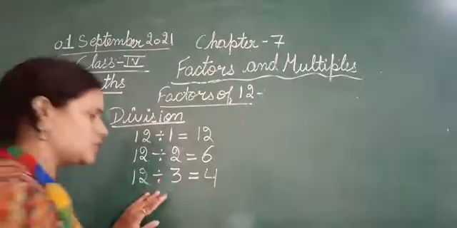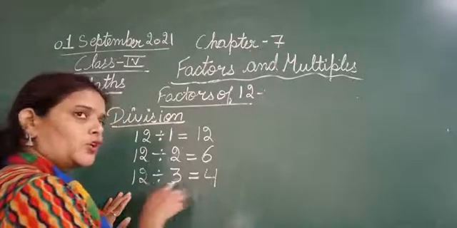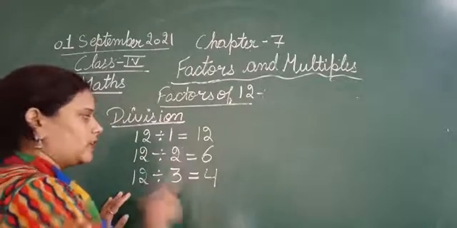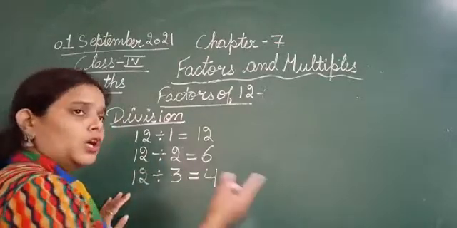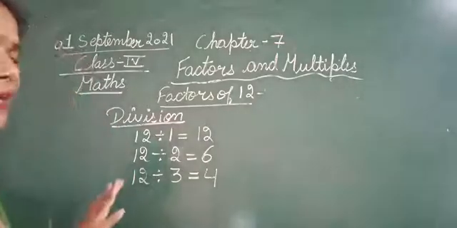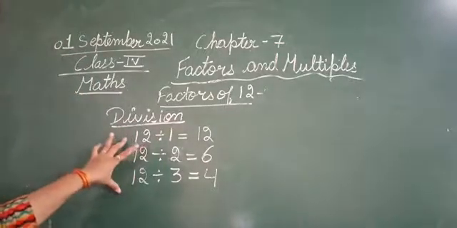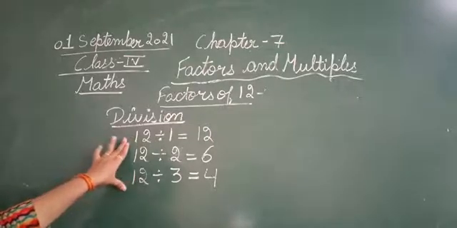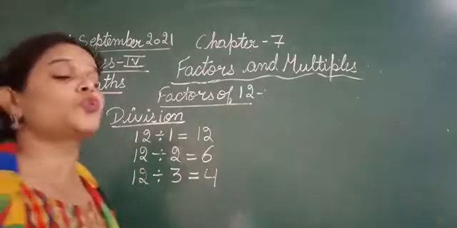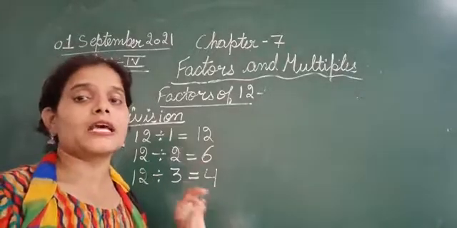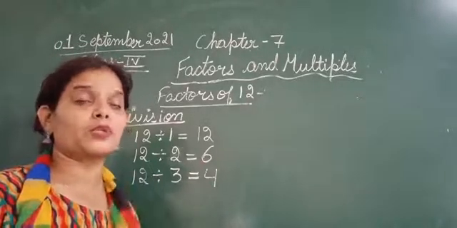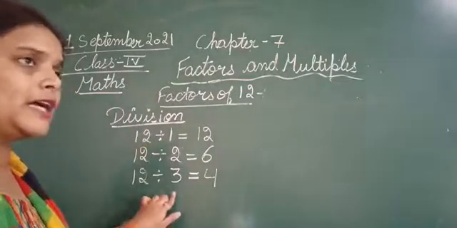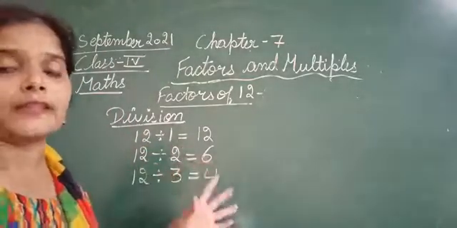Okay, if you want to recheck it, you can divide 12 by 4 and you will get 3. But there is no use, since we already have that. Then 12 divided by 6, you will get 2. No use of it. So you can find the factors of 12 by dividing 12 by such numbers for which no remainder is left, that is, with which 12 is completely divisible.